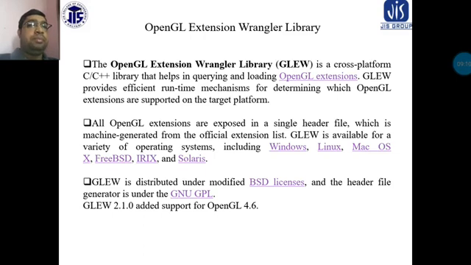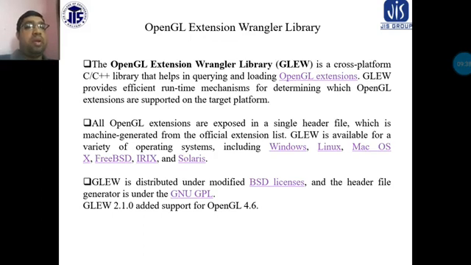Here different operating systems are the concentration. GLEW is distributed under a modified BSD license, and the header file generator is under the GNU GPL.